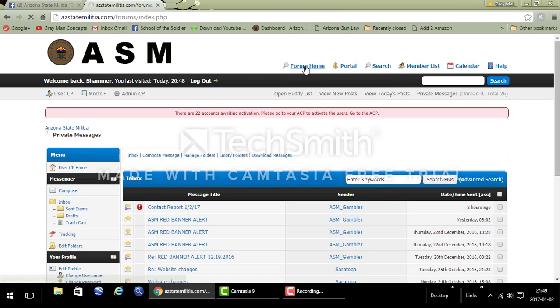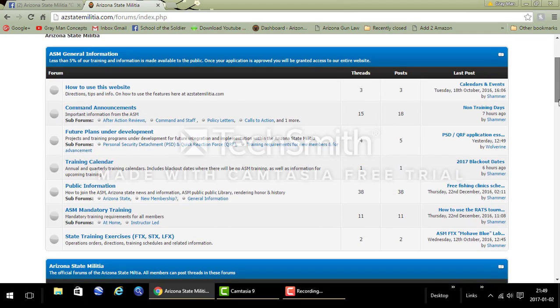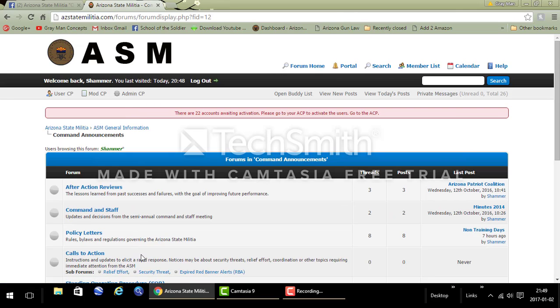Going back to Forum Home, the dark blue headlines are the main sections of the website. These gray circles next to a blue link is a forum. If it's a dark gray color, there's something in there you have not viewed. Looking at those forums, some of them have subforums like command announcements. Some of those also have subforums. To see a description of what's in these forums, you have to click on this main forum first. It'll relist those with descriptions.